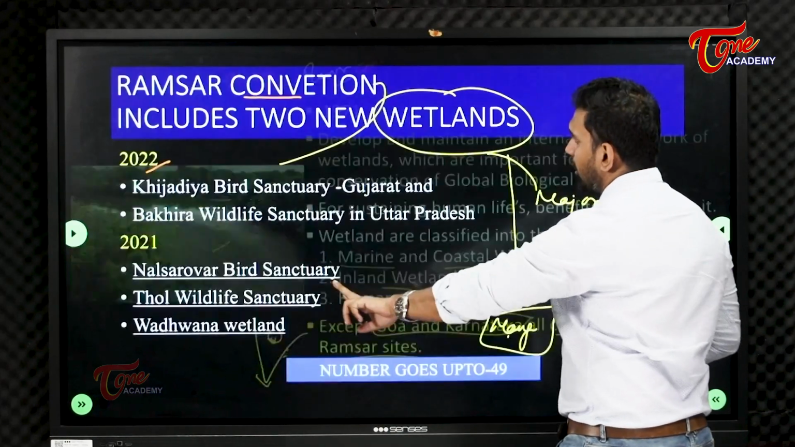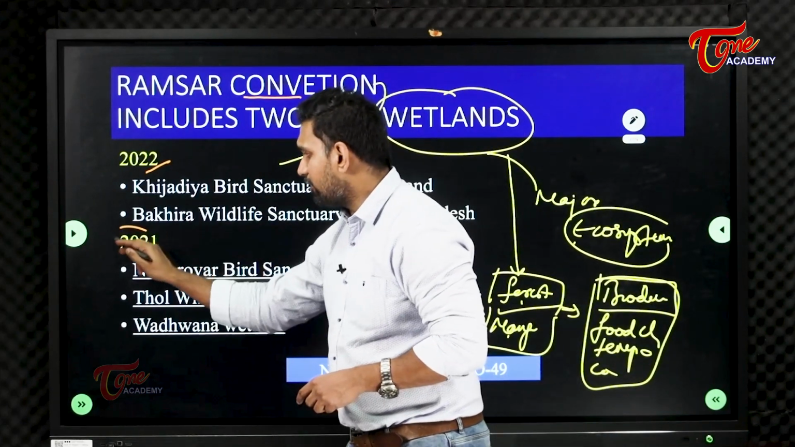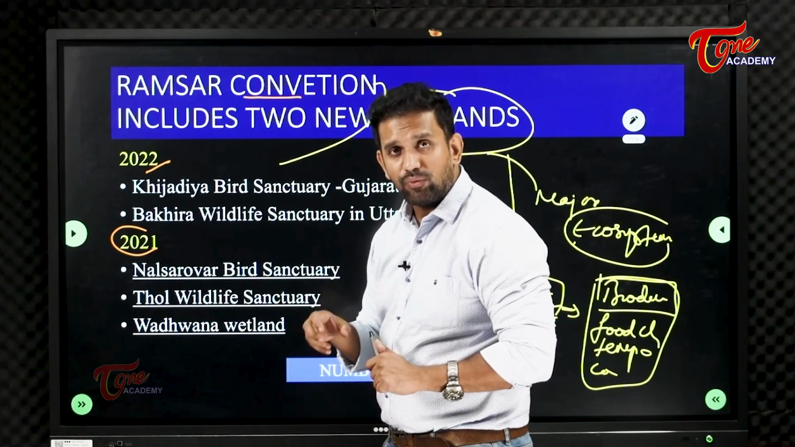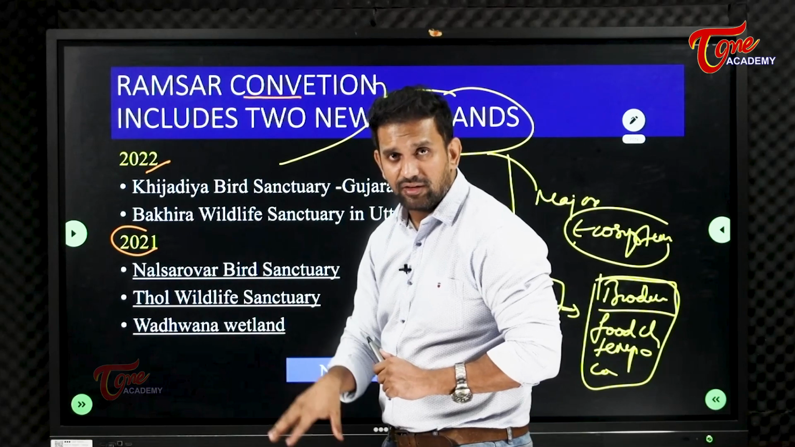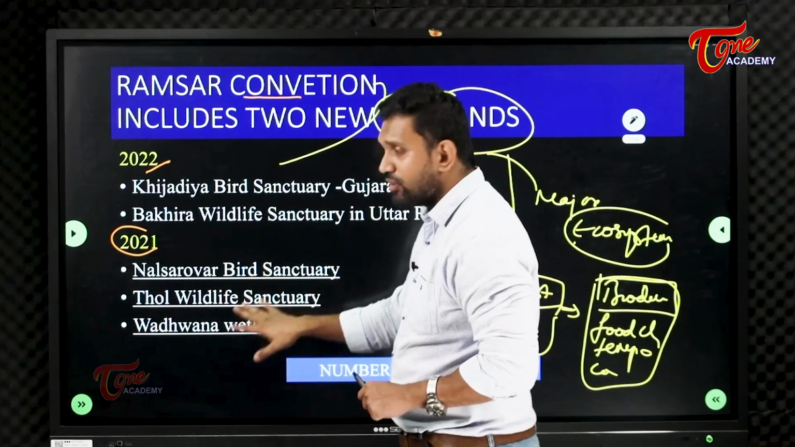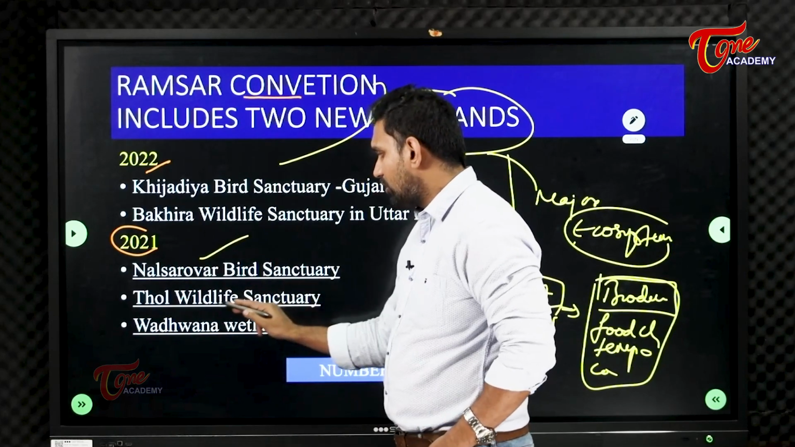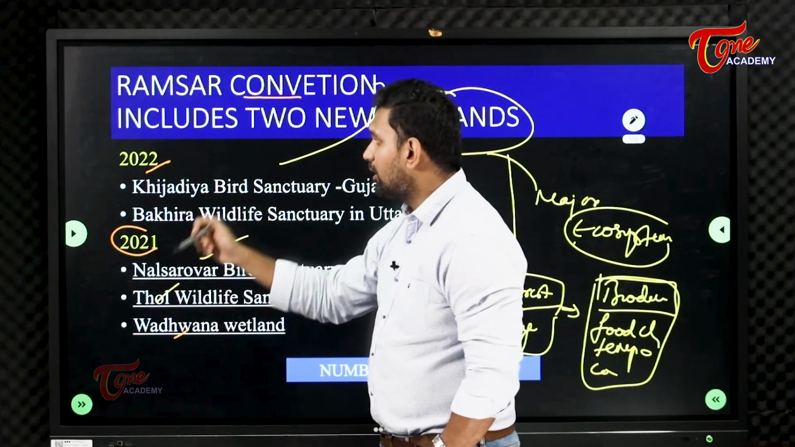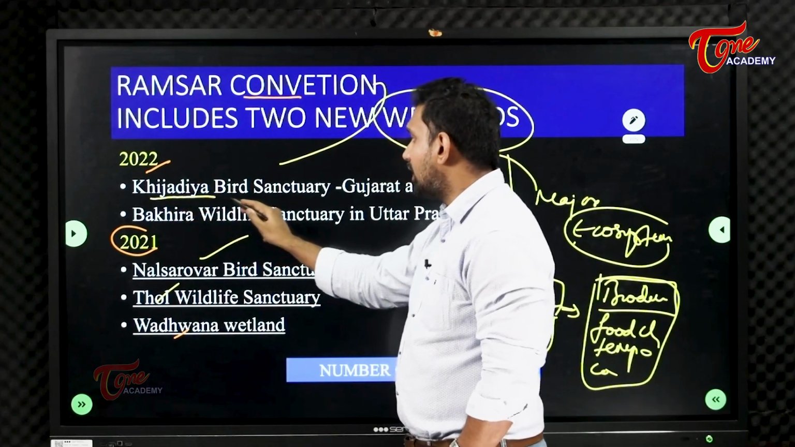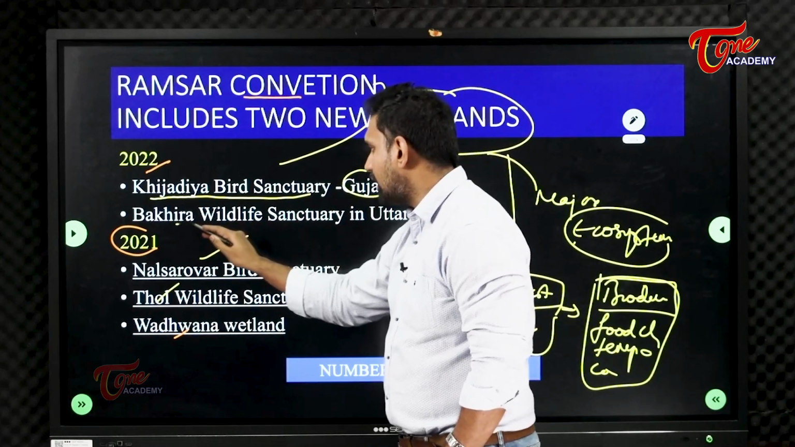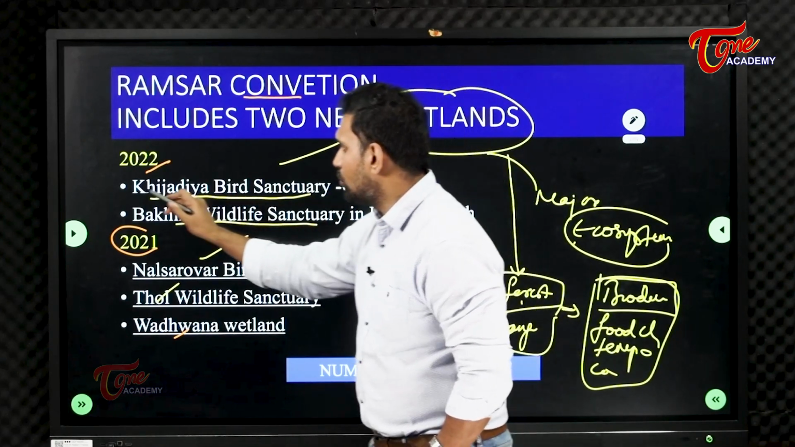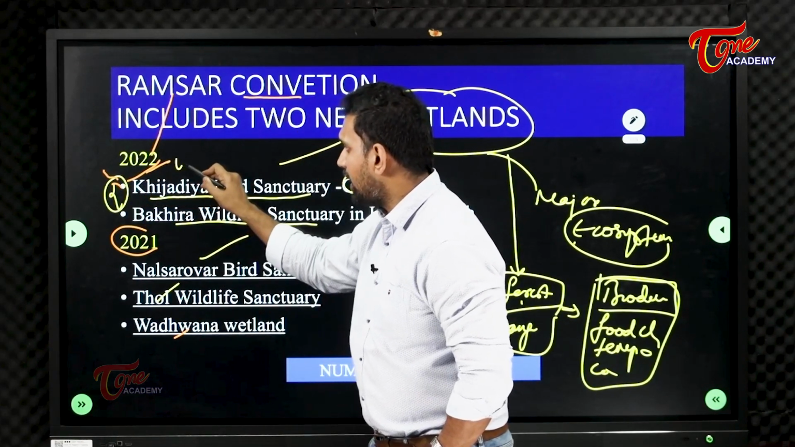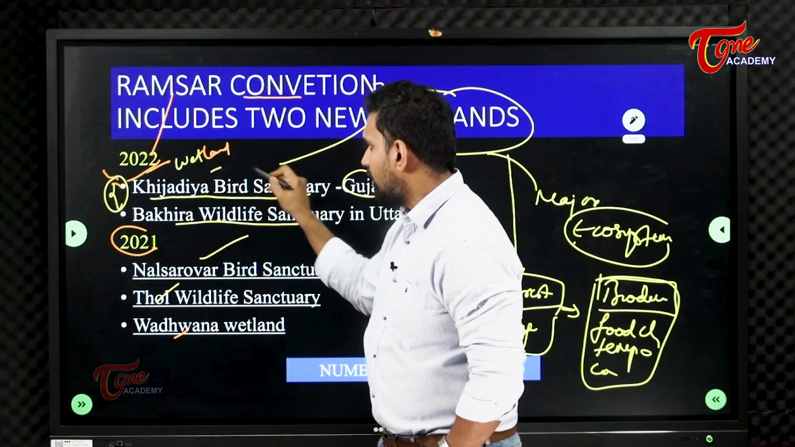Fine. So in 2022, okay, 2021 we'll see, three areas have been included in what? The Ramsar list. The Ramsar Convention has a list in which all the wetlands are mentioned. So in 2021, 3 were listed: Nal Sarovar, Thol and Wadhwana. In 2022, in this year, 2 are included: Khijadia Bird Sanctuary, Gujarat, and Bakhira Wildlife Sanctuary, Uttar Pradesh. These 2 bird sanctuaries are now included in the Ramsar Convention as wetlands, Ramsar sites.